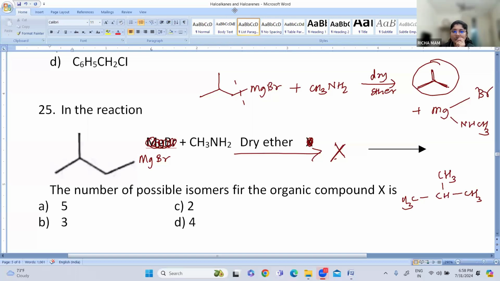Akhila has answered B. Shivaruni has answered it as C.